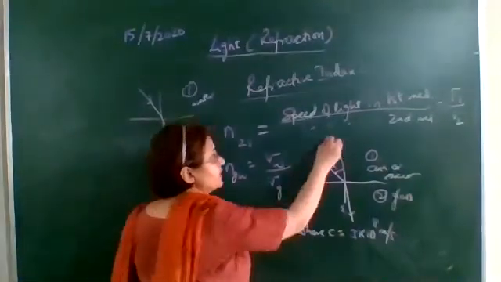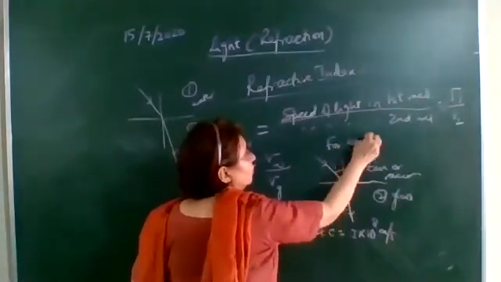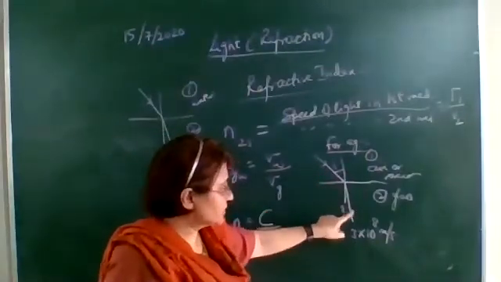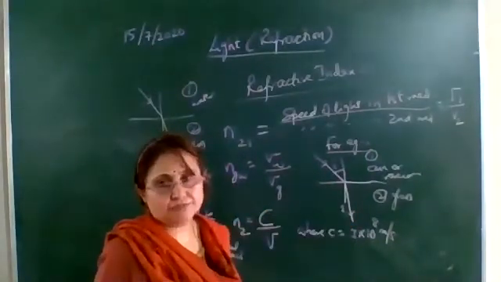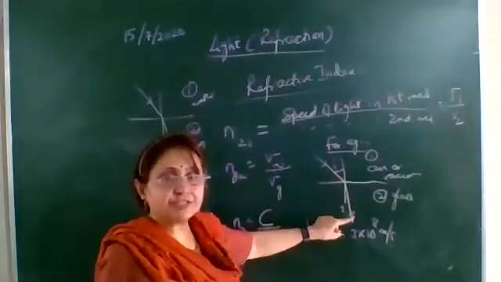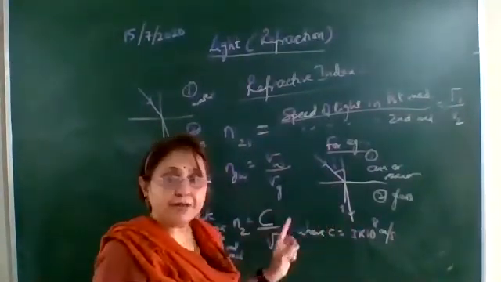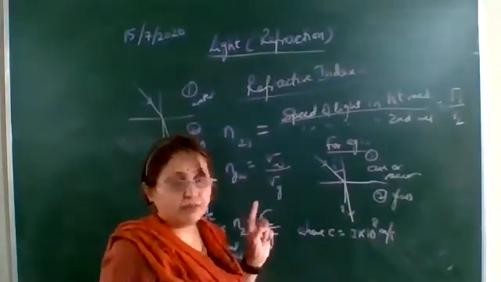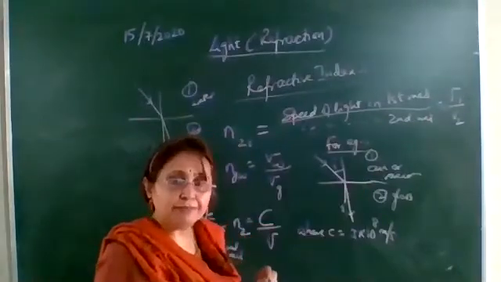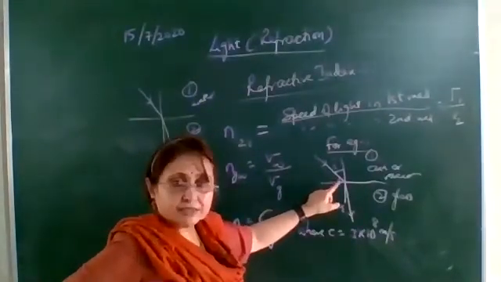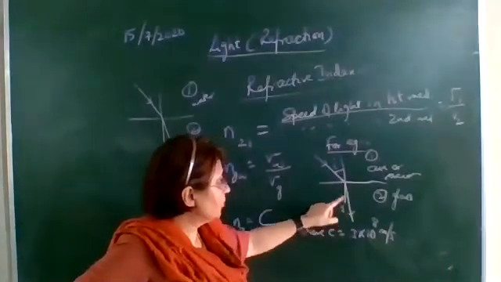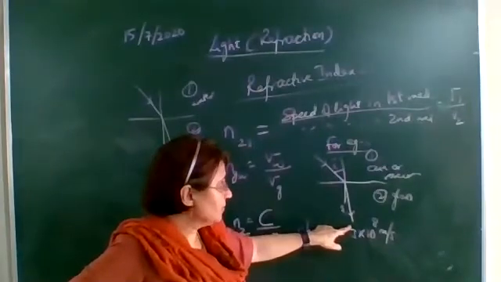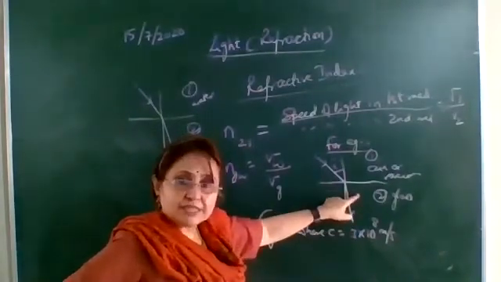Write down, for example, make this figure. The ray of light is passing from air to glass. So which side will it bend? Very important to check that. You will bring it towards the normal. Why? Because the ray of light is passing from rarer to denser medium. So mark the incident ray, draw the normal at the point of incidence and draw the refracted ray which should be bent towards the normal.